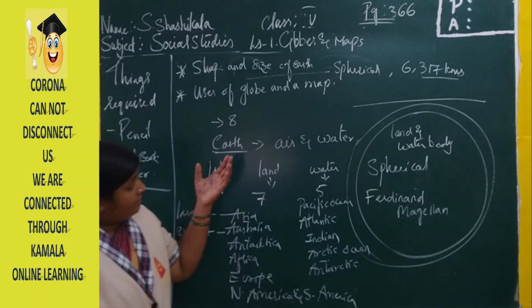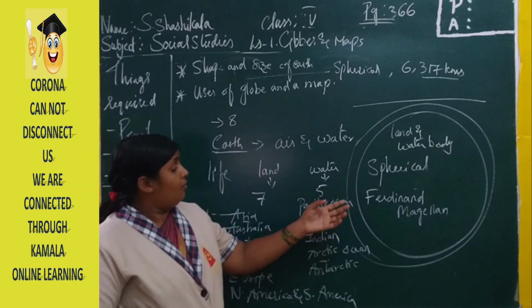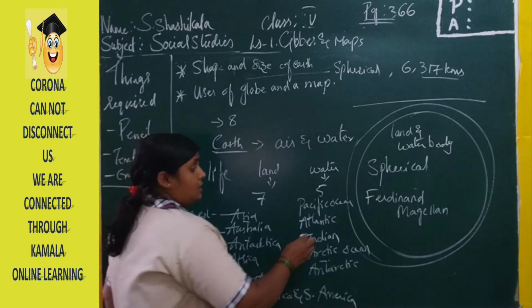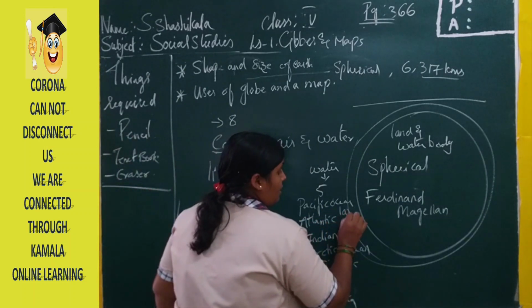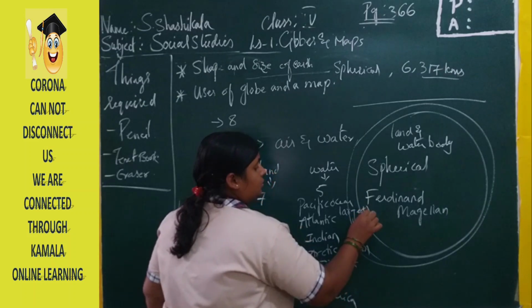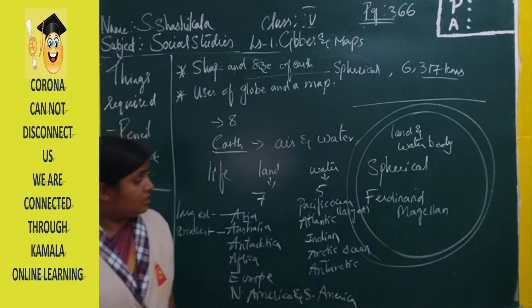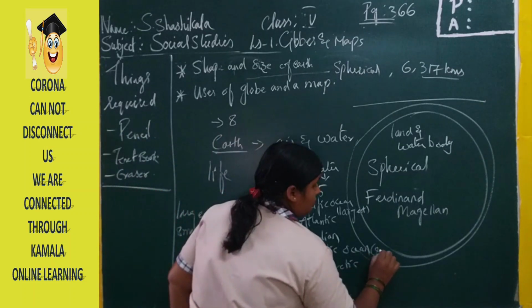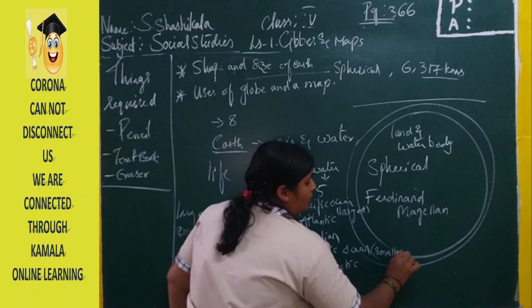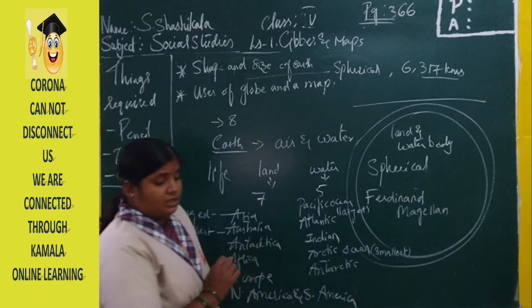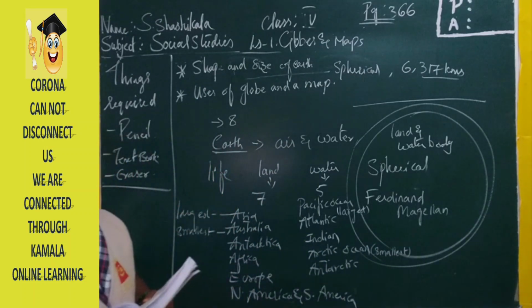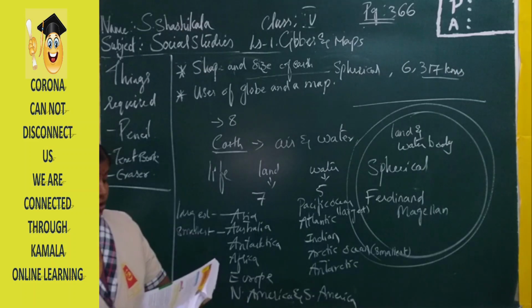In the same way, among all the oceans, the Pacific Ocean is the largest ocean, and the Arctic Ocean is the smallest ocean. These seven continents and five oceans are very important.